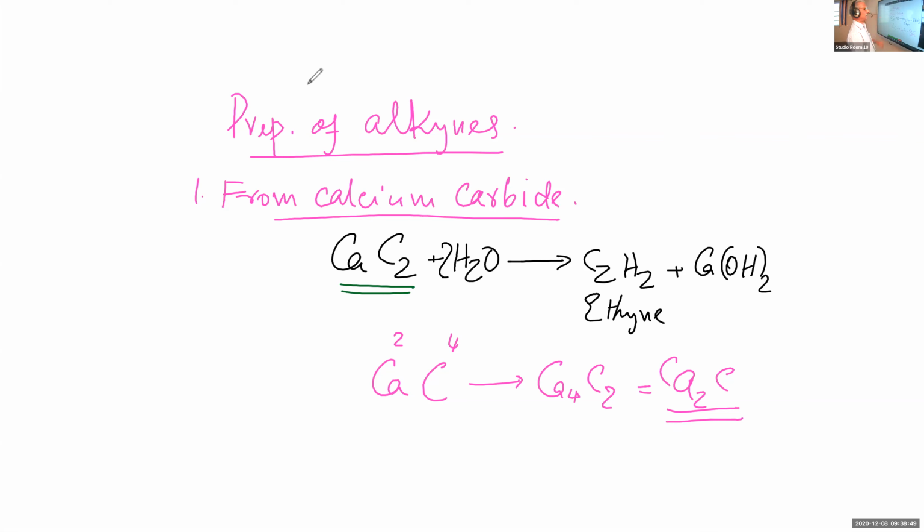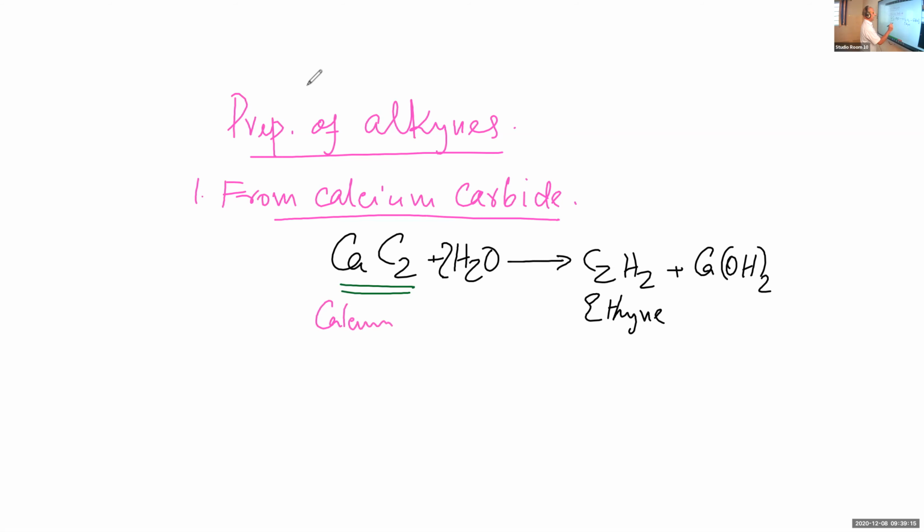Why does this happen? Because in calcium carbide, carbon is not existing as a simple carbide. We call it calcium carbide, but it exists as calcium acetylide. This is actually calcium acetylide.